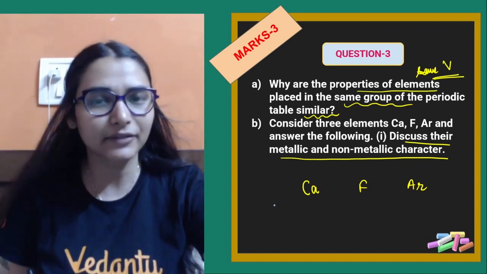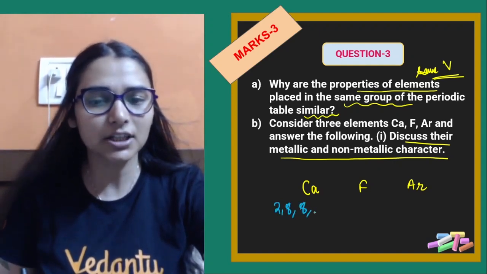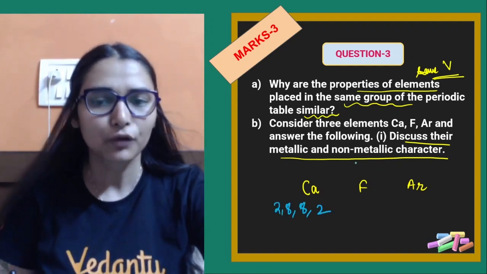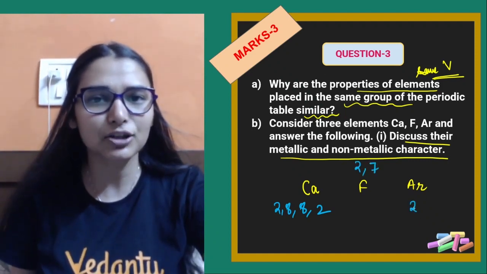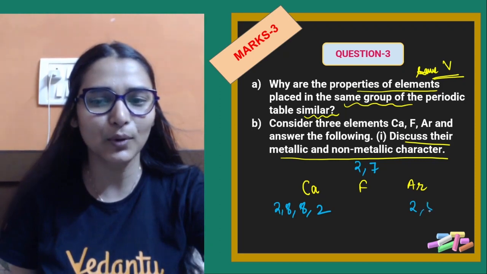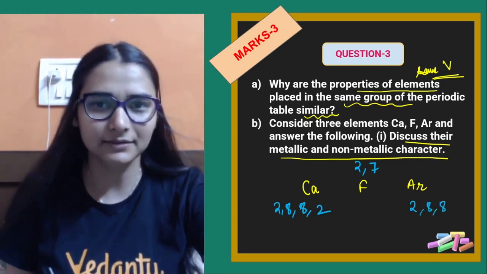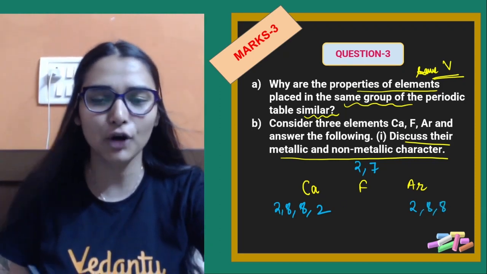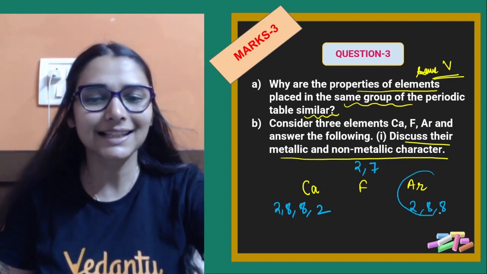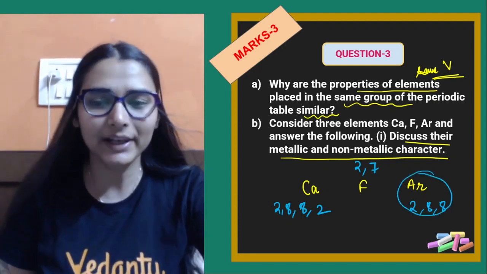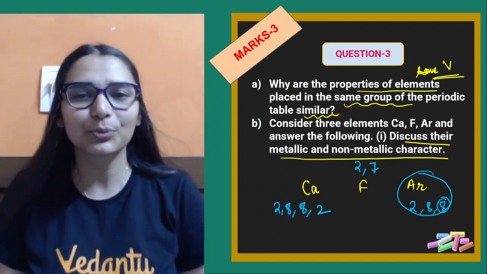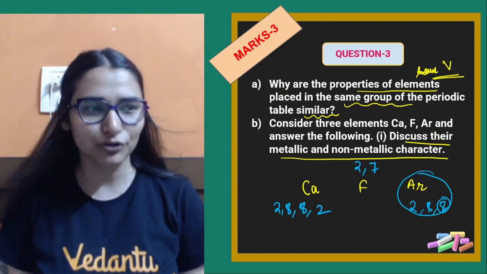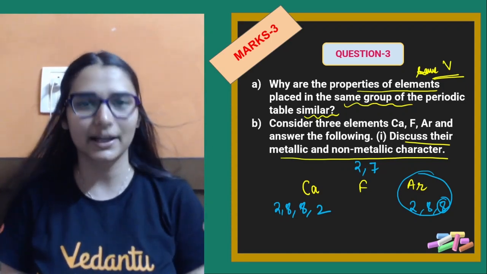Apart from that, you can directly write the configuration. Let's say we have calcium, the configuration is 2882, है ना. Fluorine got a configuration 27. Argon got a configuration, लिख सकते हो 288, है ना. Okay. Now the next thing, argon is clearly a noble gas. Noble gas is like, dude, excuse me, I have a complete octet, so I am not even interested to lose or gain the electrons.